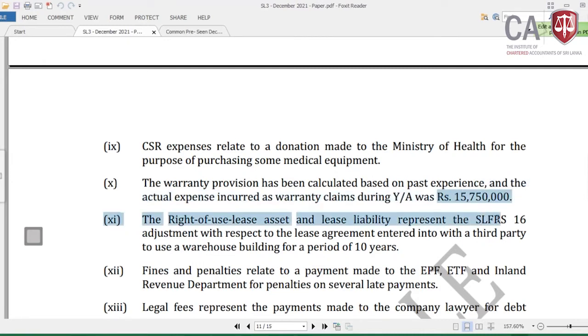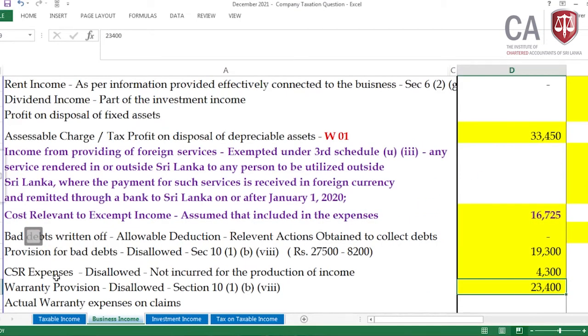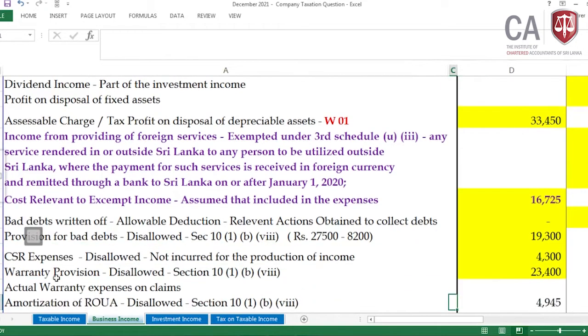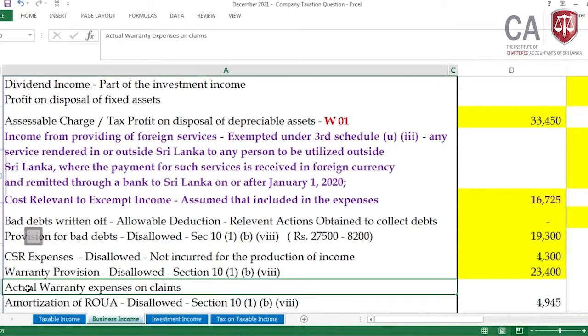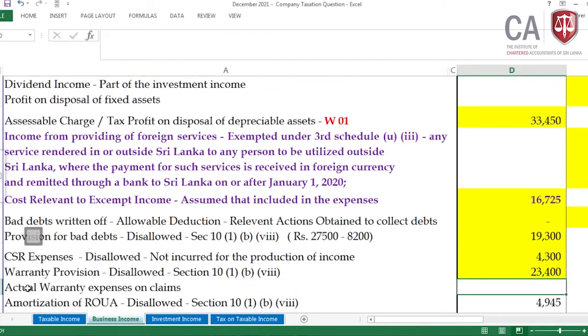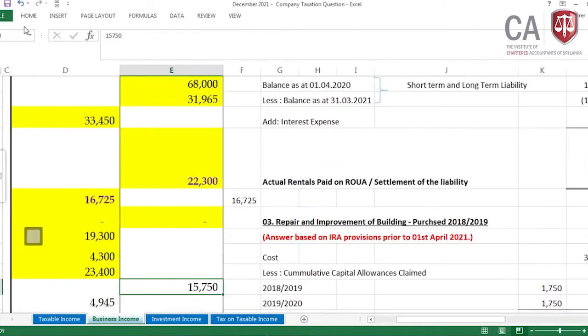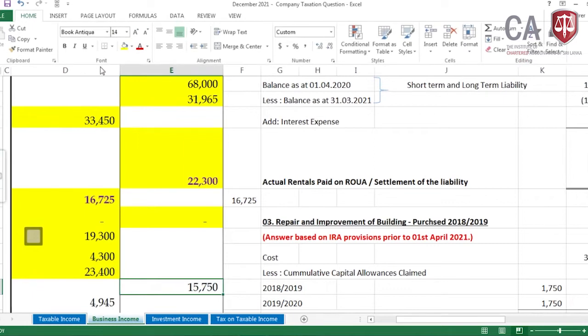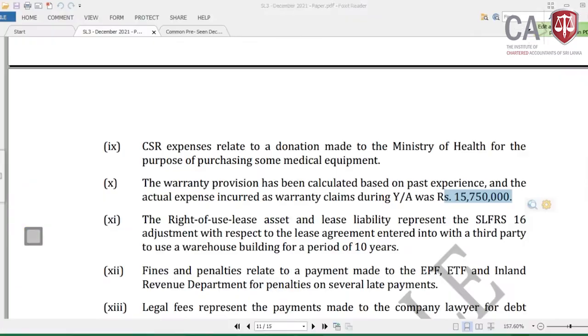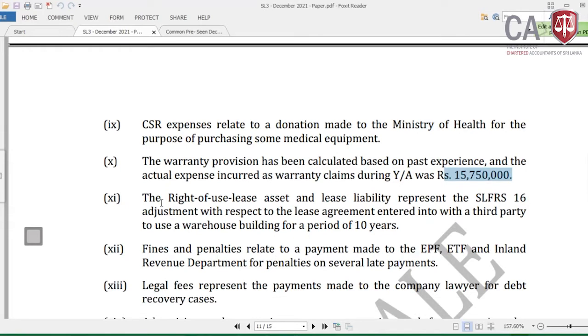This actual utilization, or rather amount incurred against the provision, should be an allowable deduction. Then let me take this as the allowable deduction. This is the actual warranty expense on claims done for the customers. It should be an allowable deduction. Actual utilization should be deductible. Let me do that. Then the entire warranty adjustment under adjustment 10 has been completed.